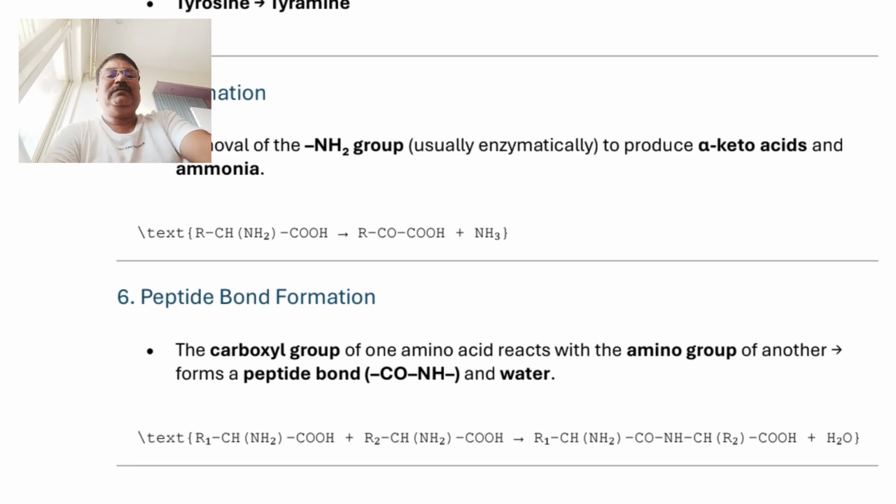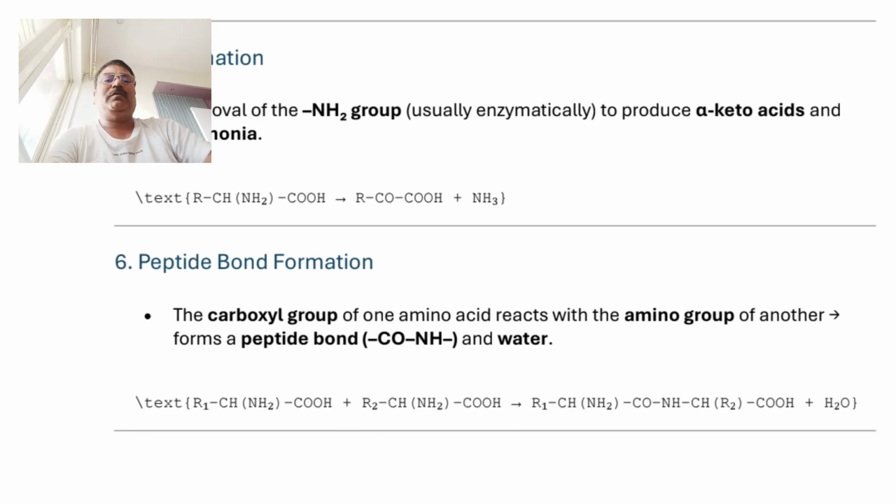The next reaction is peptide bond formation. It is a regular reaction and very important. What is a peptide bond?